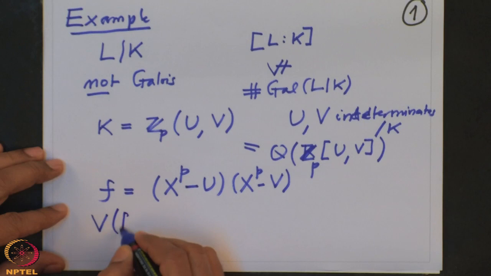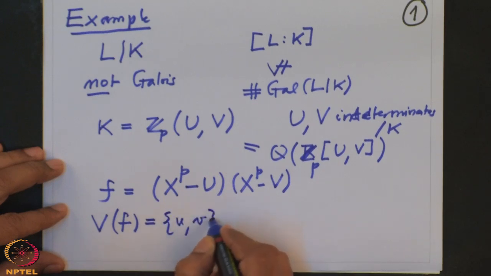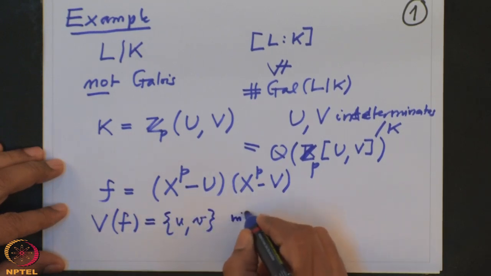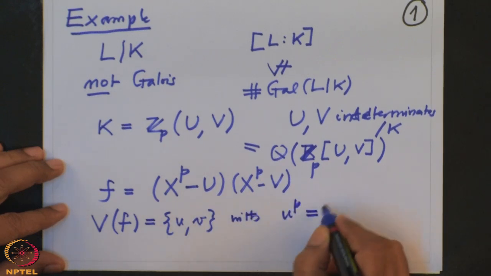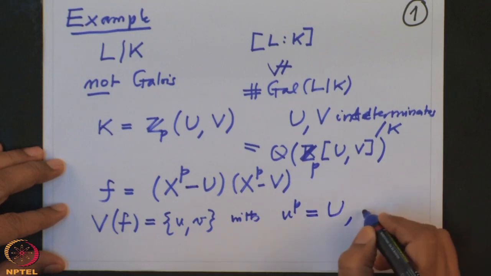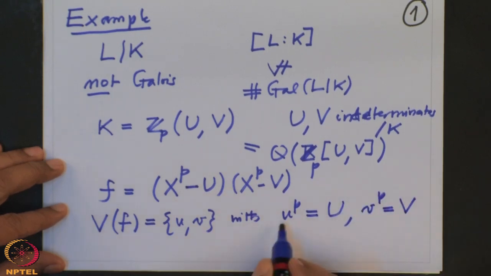Zeros of f are precisely, there are only two zeros, u and v, with u^p equal to u and v^p equal to v. That is very easy to check.